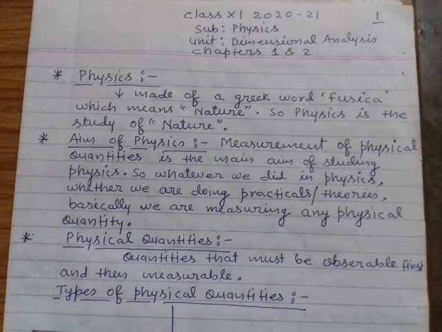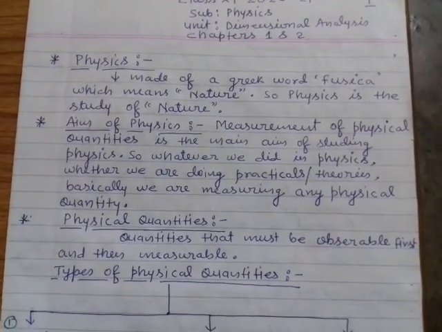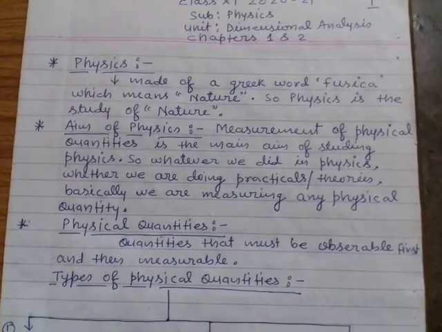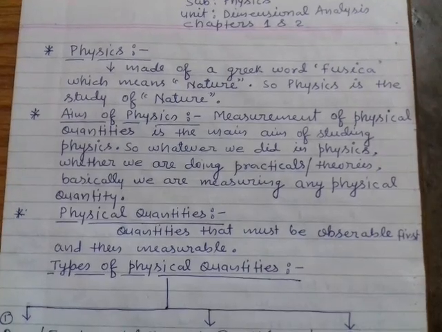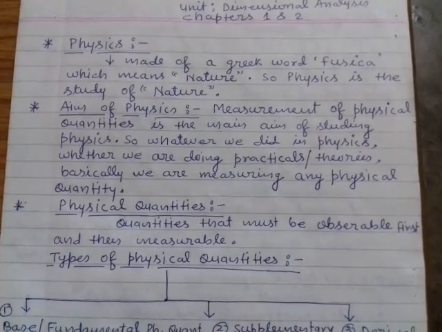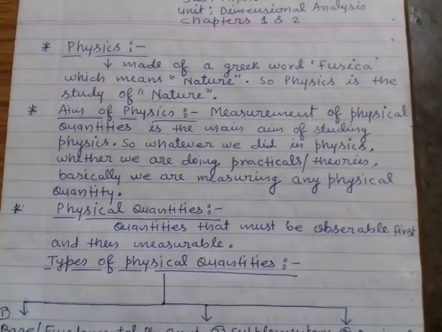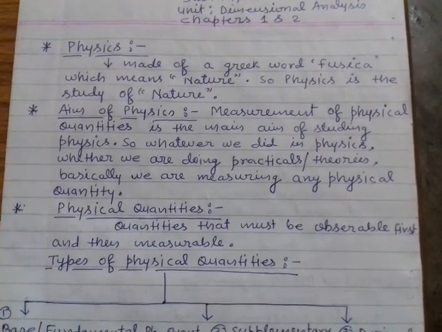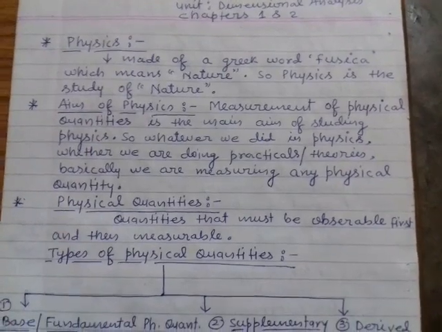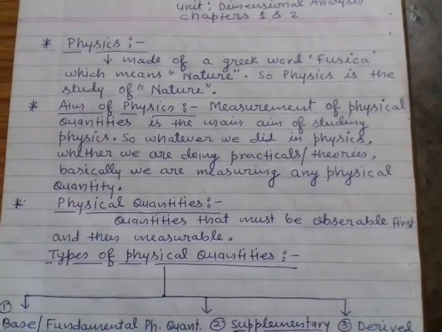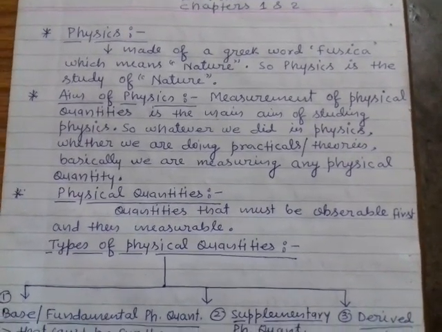Now what is the aim of physics? Aim of physics is measurement of a physical quantity. This is the main aim of studying physics. So whatever we do in physics, we do practicals, we study theories, etc. Basically we are trying to measure any physical quantity.